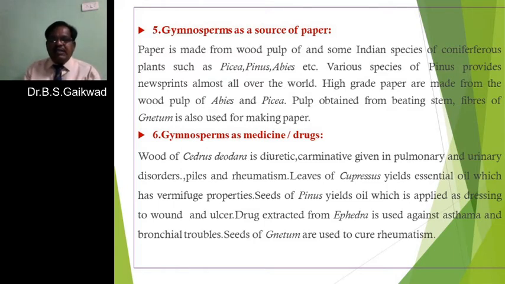When there is gas, it is released, so it is known as carminative. It is also useful for pulmonary and urinary disorders. Urinary problems are relieved by the wood of Cedrus deodara. It is useful in piles. Piles means what?